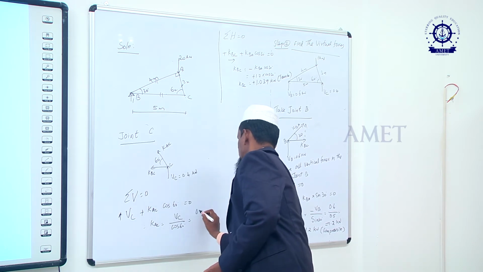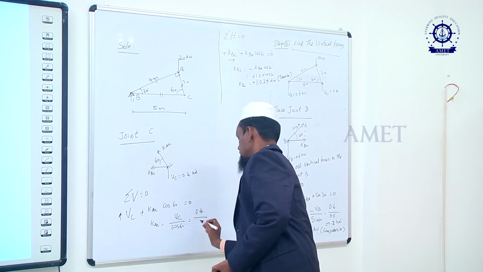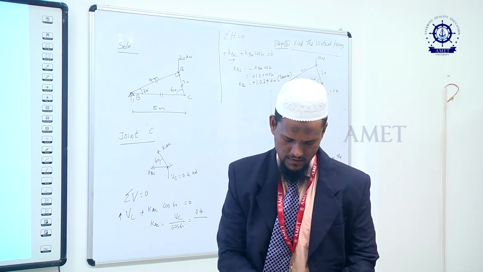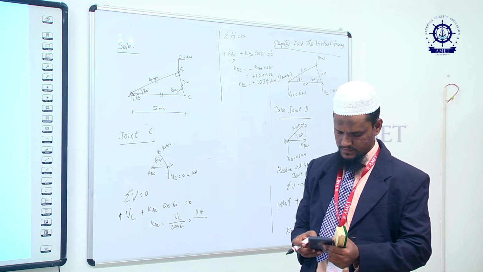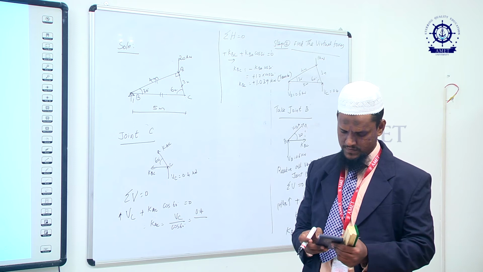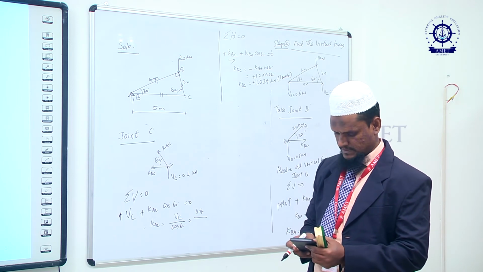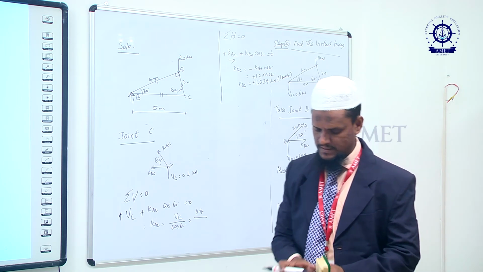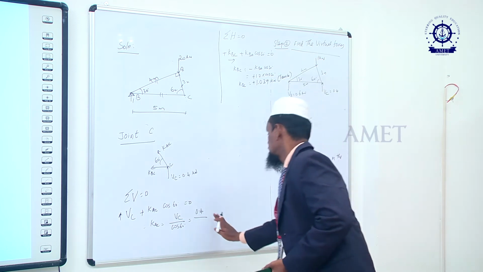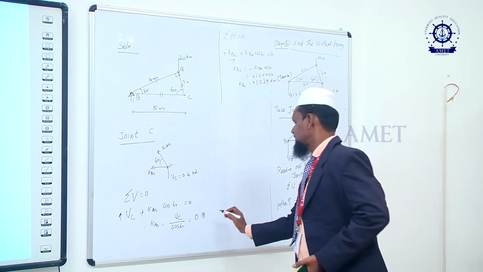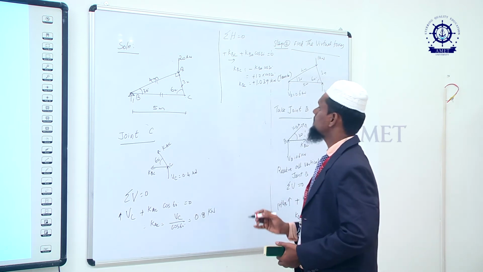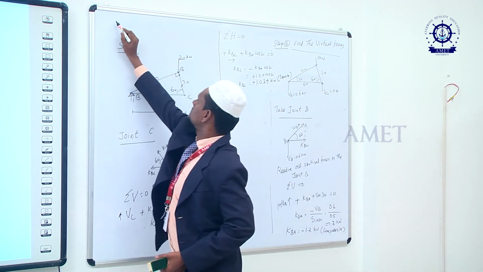VC is equal to 0.4. So 0.4 divided by cos 60 is nothing but 0.8 you will get. So we can straight away write 0.8 kilonewton.